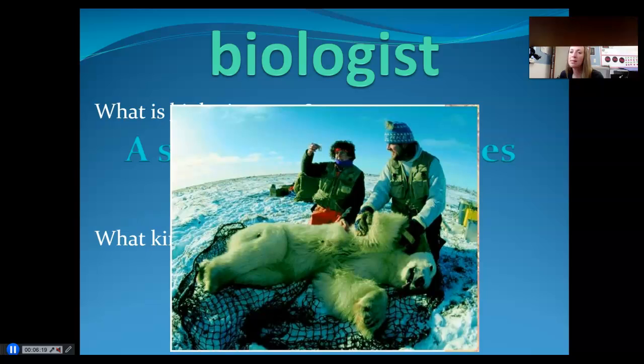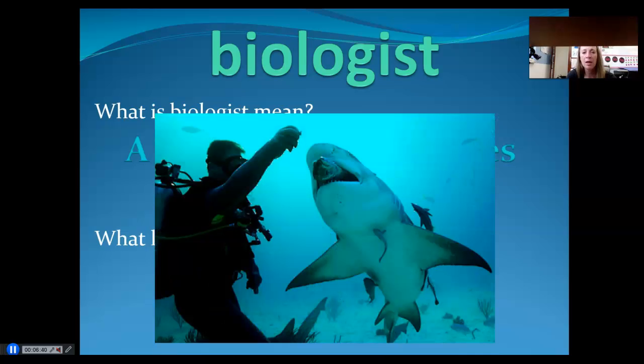The scientists may be doing several things. Maybe the polar bear is sick and they need to figure out why it is sick. Maybe they are putting a chip in the polar bear or putting a tracking device on him to track him. So they have not hurt the polar bear. He will eventually wake up. But biologists study any type of living thing. This biologist is studying sharks.